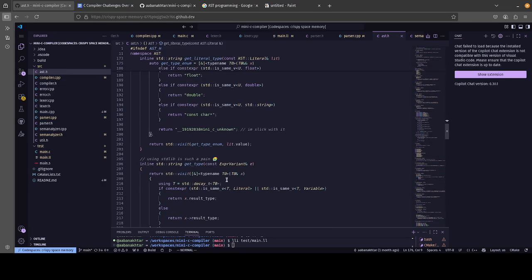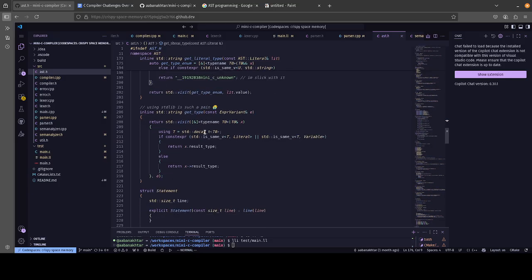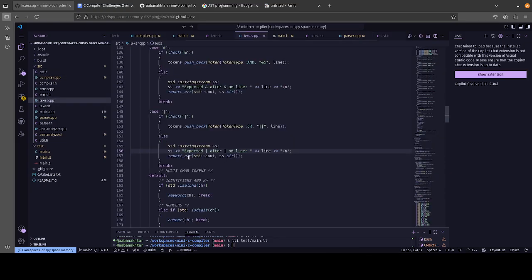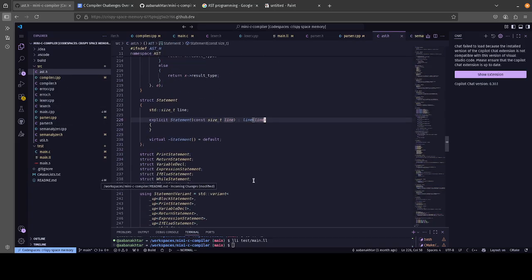So yeah, and then more of this get type stuff, to get the result type. As I was saying about the unique pointer stuff, you have to be able to differentiate between unique pointers and non-unique pointers. So more C++ standard library things that are a pain to work out. And yeah, those are the actual expression nodes themselves.